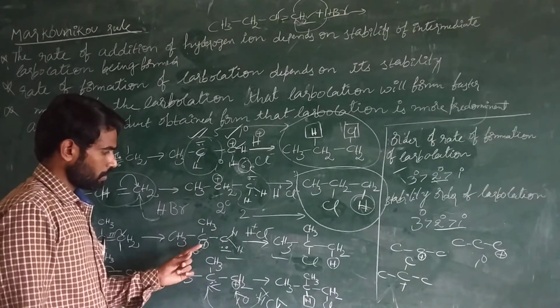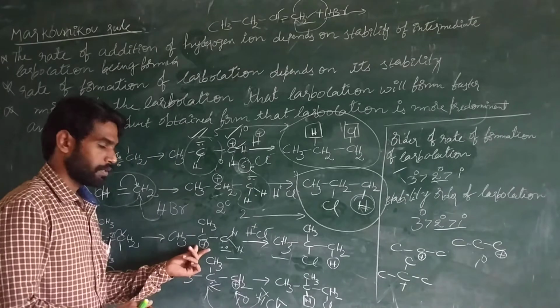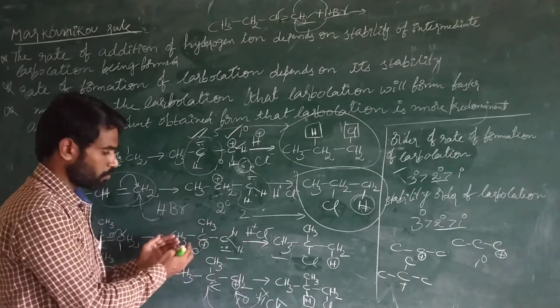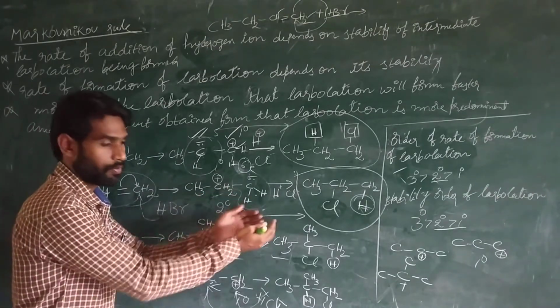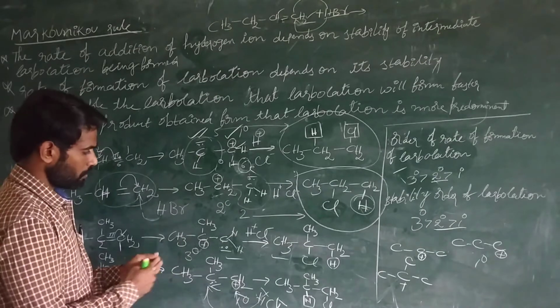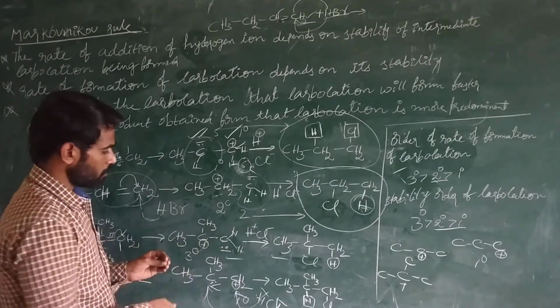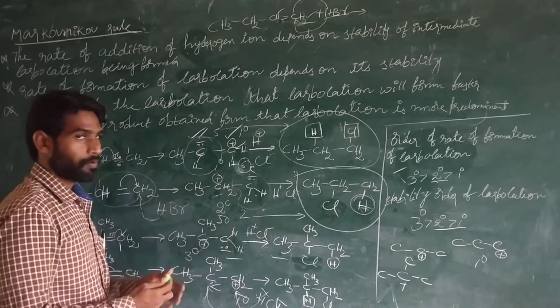So here the reagent is consumed more by the tertiary carbocation, because the tertiary carbocation intermediates are formed very fast. For example, for our explanation, in 5 minutes, 50 tertiary carbocation molecules are formed.